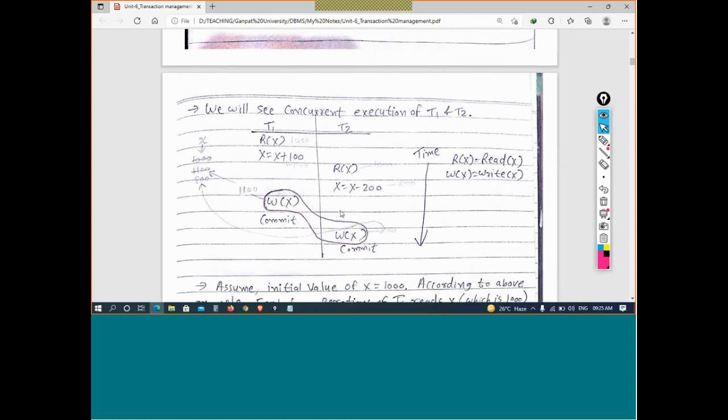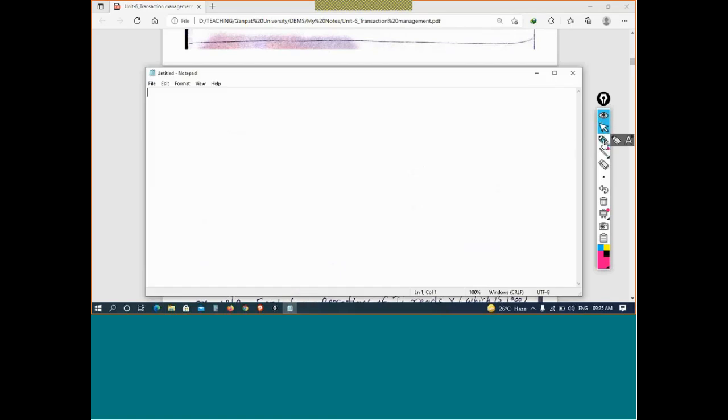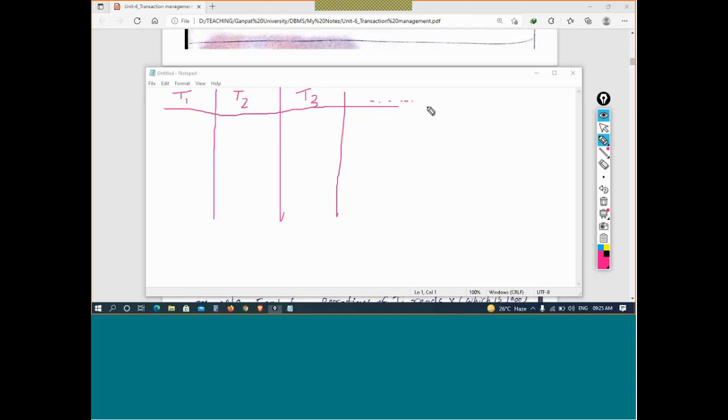Now what happens in a lost update problem, I will tell you. This is the diagram you need to draw to understand the concurrent execution of transactions. You will display it like this. This is T1, T2. If you have, let's say, T3, you will display it like this. And if you have T4, likewise you display whatever number of transactions you have. Here you can make a straight line if you wish.